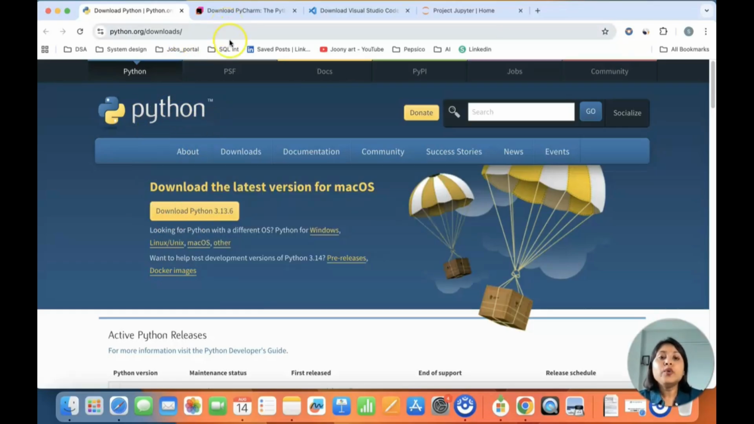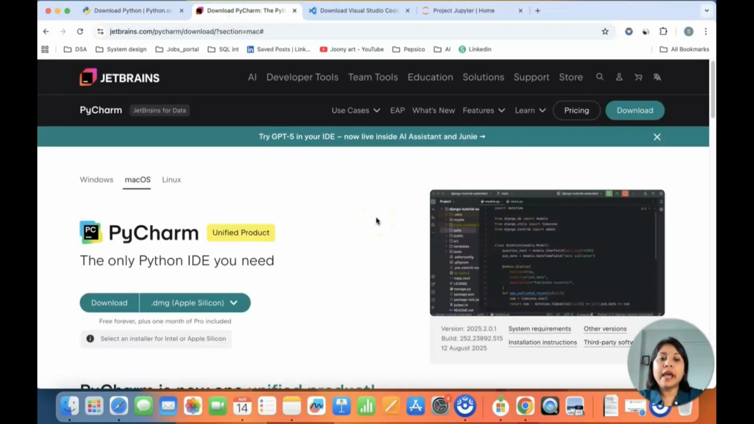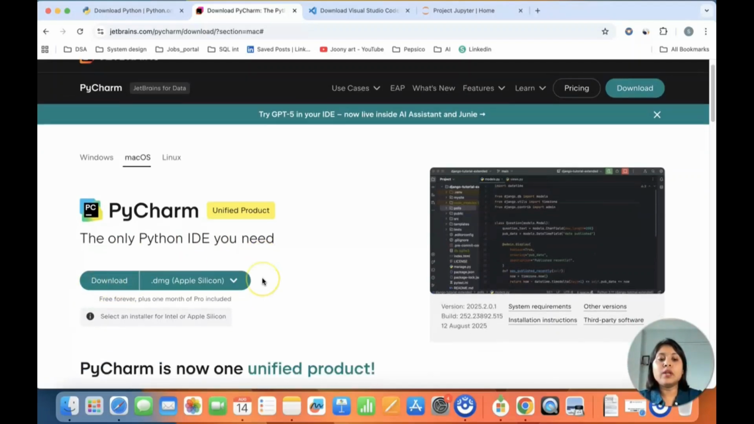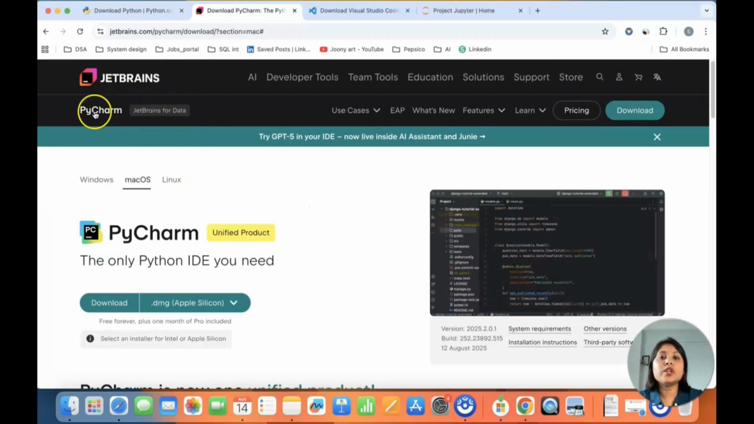Now, if you want to use a particular IDE in which you can write your Python code, there are multiple IDEs that you can use. First is PyCharm. PyCharm is an editor where you can write your own code and execute it. You can download it from this download button, and once it downloads, you can install it in the same manner. This is a very good tool, provided by JetBrains. I will pin that in the I button as well. If you want any help in installing PyCharm, you can watch that particular video.